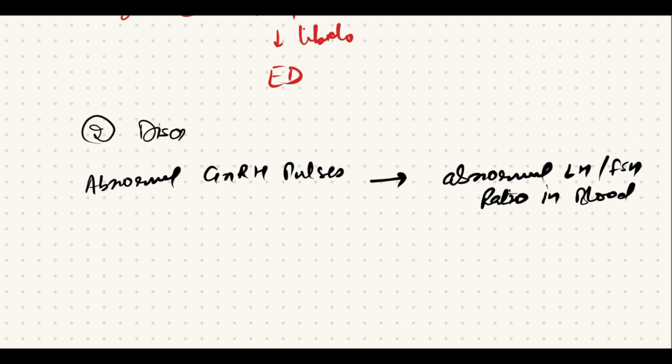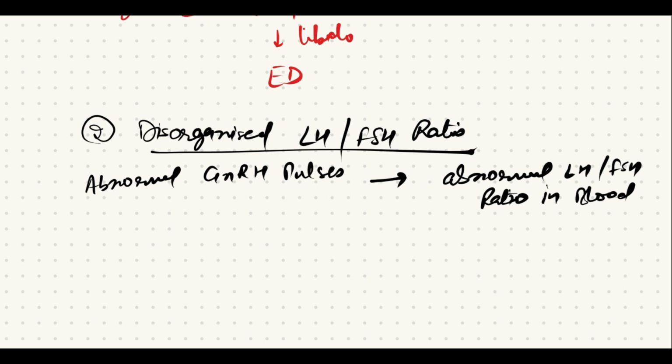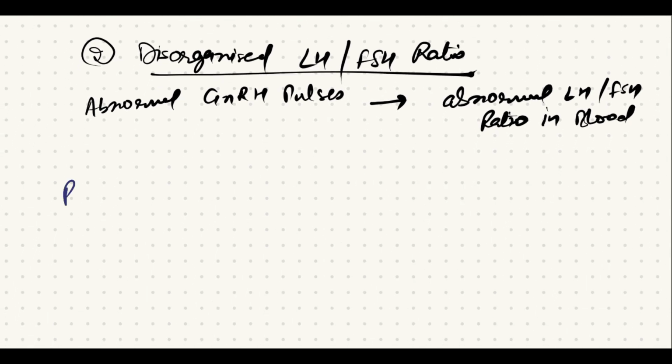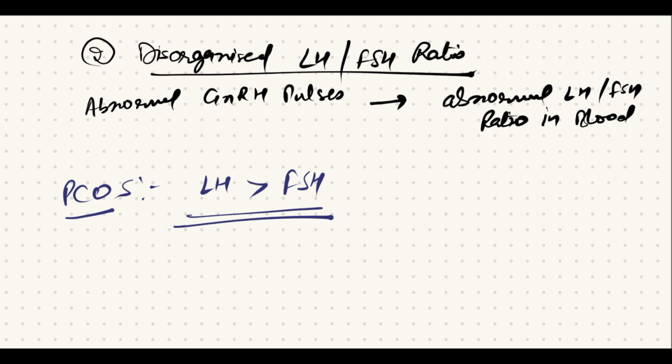So there is a disorganized LH and FSH ratio. Because of abnormal GnRH pulses, there is an abnormal LH and FSH ratio in the blood. Similarly, we see this kind of situation in the case of PCOS, where the production of LH is more than the FSH. Because of the increased LH to FSH level, this causes anovulation.